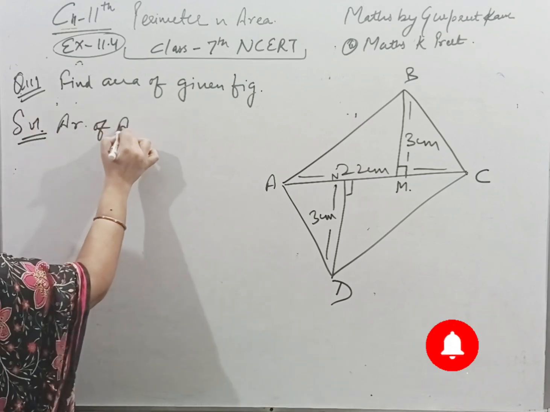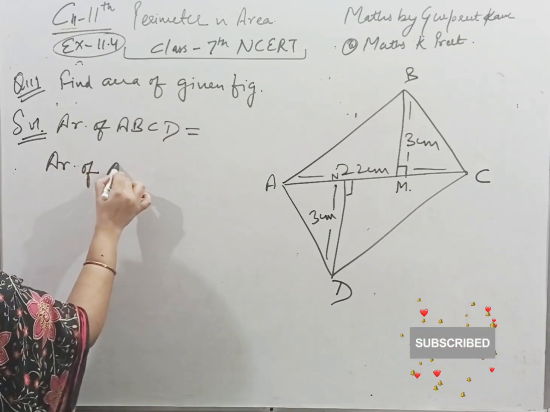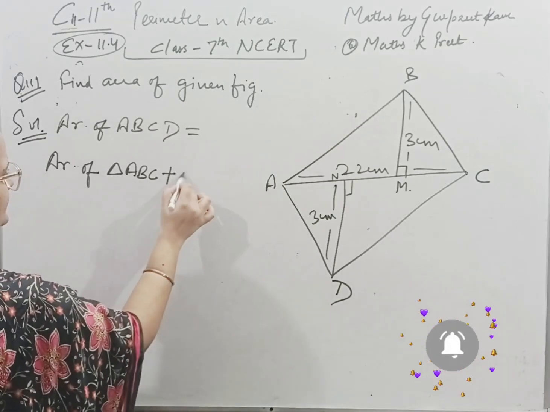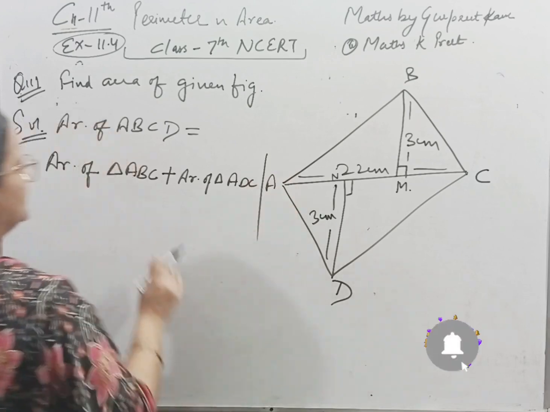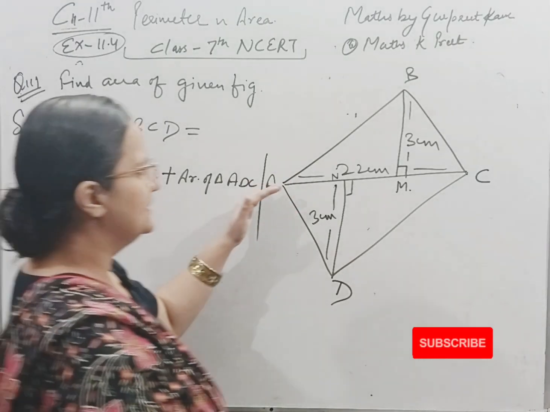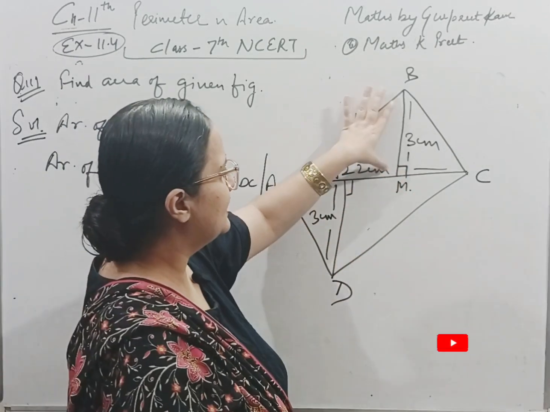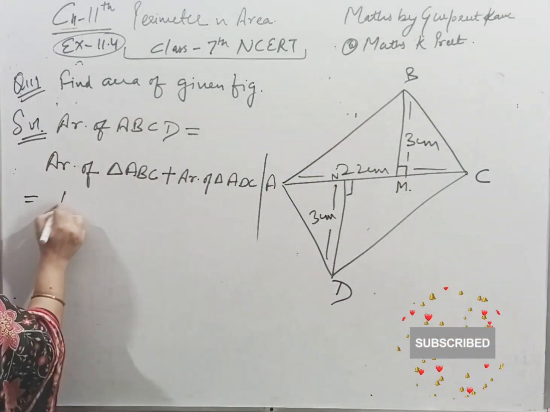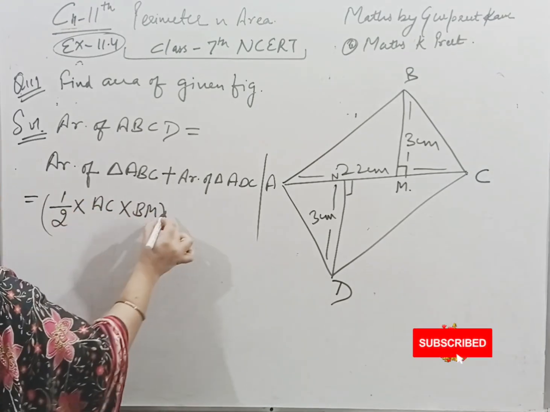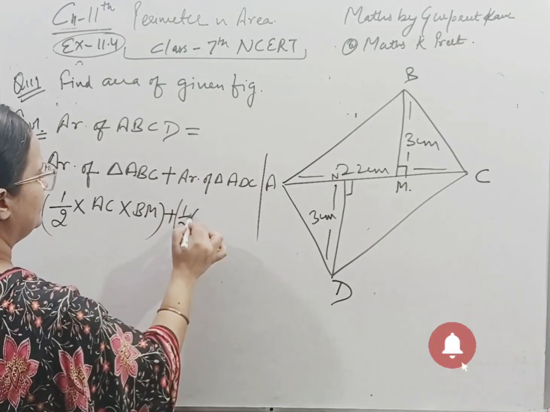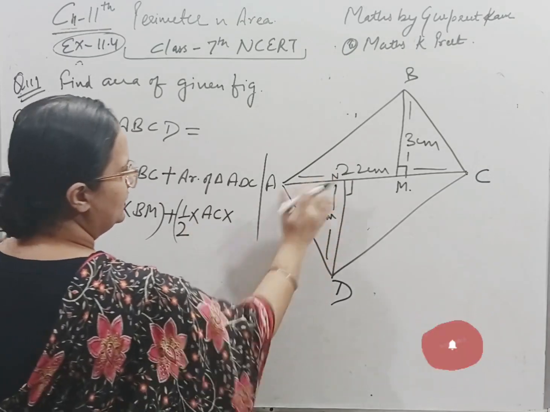Area of ABCD will be equal to area of triangle ABC plus area of the second triangle ADC. So area of ABC is half into base, and this is making a 90-degree angle according to the given figure, so this is height. I can take it as half into AC as base, BM as height. Let's see the second triangle, half into base, which is the same here, AC, and height is now DN.